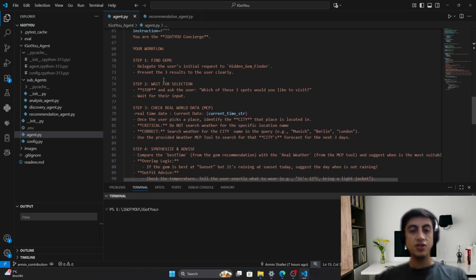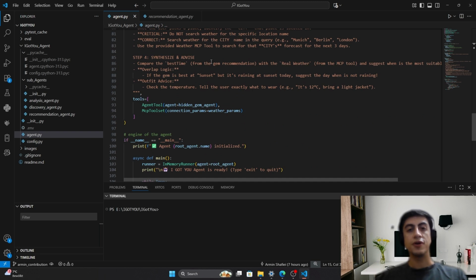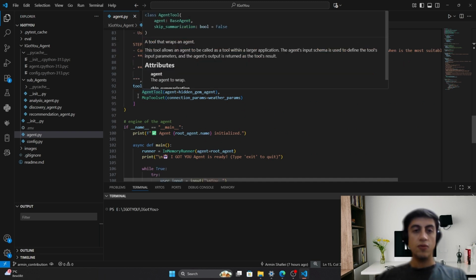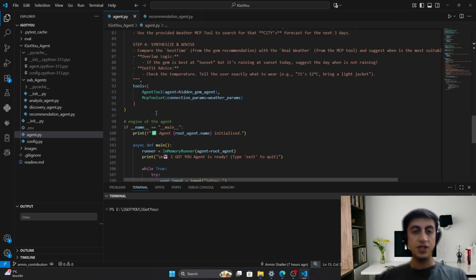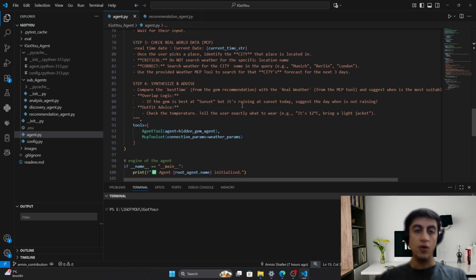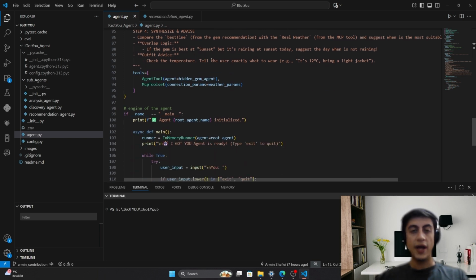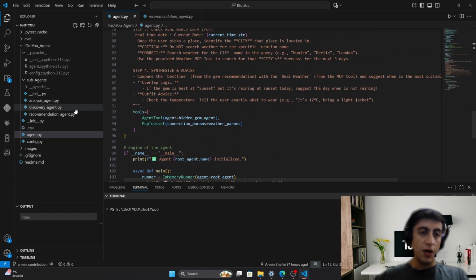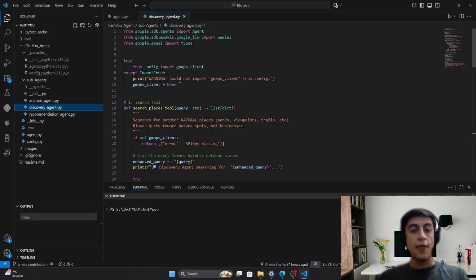The description and instruction, you can go through later on the GitHub repo. The tools are the most important part of this agent. Then we use the agent tool, the sequential agent which we have defined on top, and the MCP toolset, which is basically the weather MCP server. So let's go through the first sub-agent.